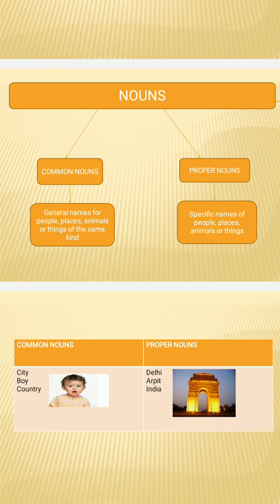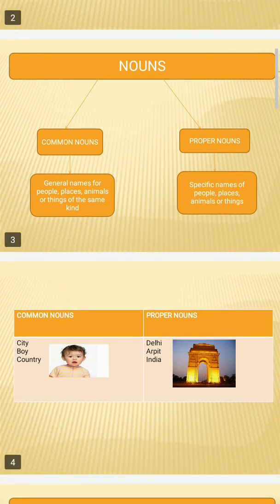Just like we don't know the name of a person, when we see so many boys, we call them boys only, because we don't know the name of a particular boy, right? So all the boys collectively are known as boys. All the cows, when they are grazing together, we call them cows only, right? So that is a common noun, that is common for everything or everyone.